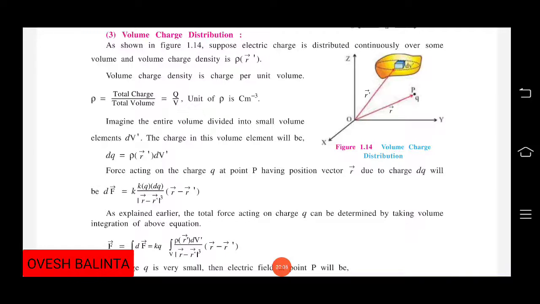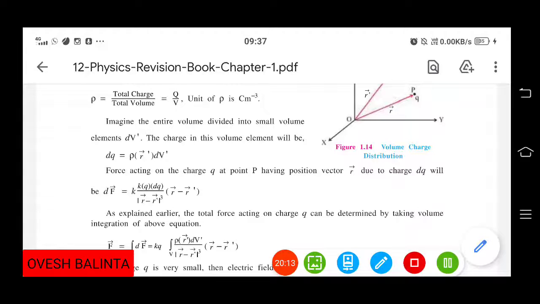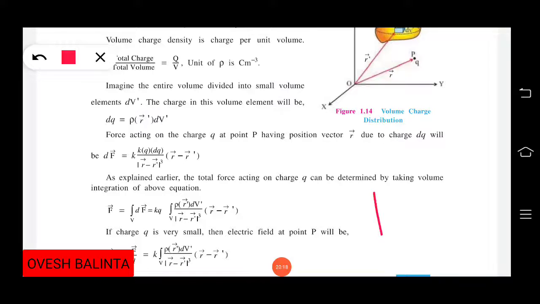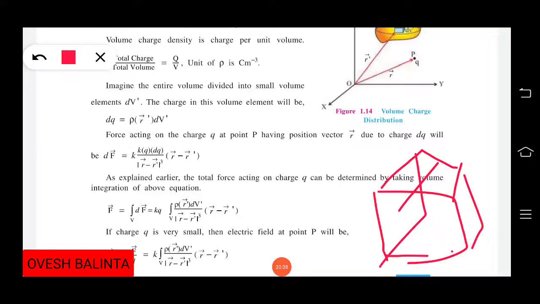So now see what will happen whenever we are talking about volume charge distribution when it is a non-uniform volume. Non-uniform volume means, here suppose there is an irregular volume. Suppose we are talking about this one. Okay, so this one is our volume, but its shape is not proper.